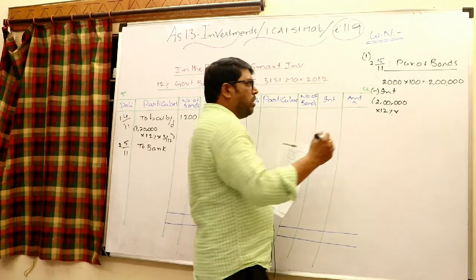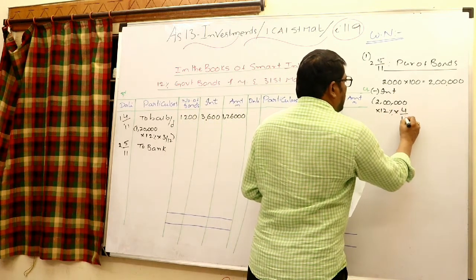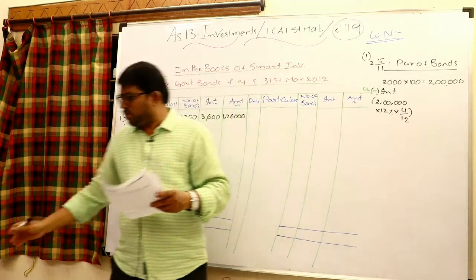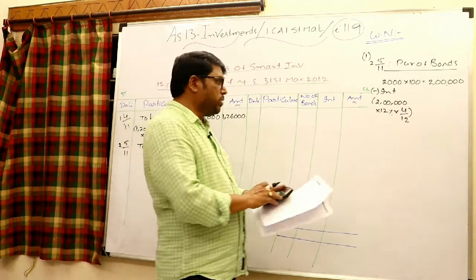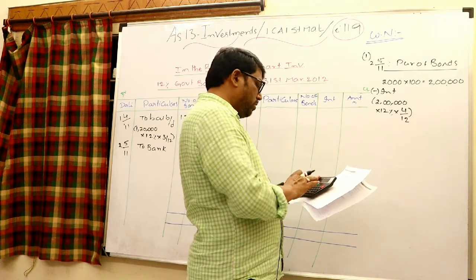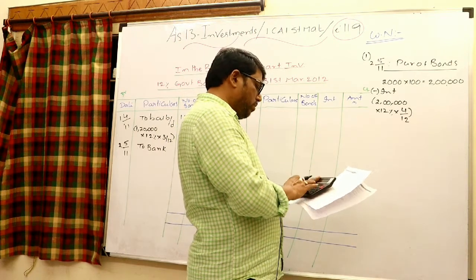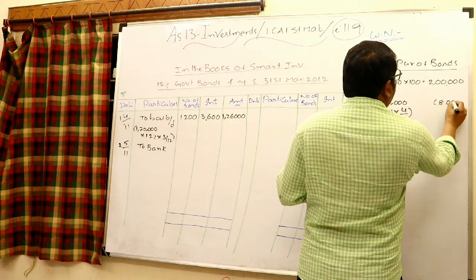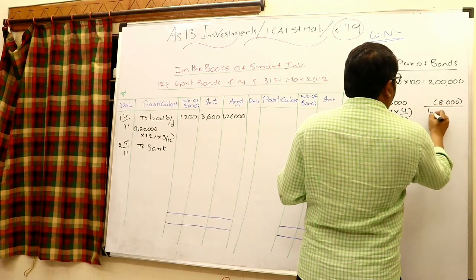On May 2nd we bought. 4 months is accrued but not due interest. And while purchasing, you have to pay that 4 months interest along with the cost of investments. Therefore, 2 lakhs into 12% into 4 by 12, 8,000. Thereby we can say 1,92,000.